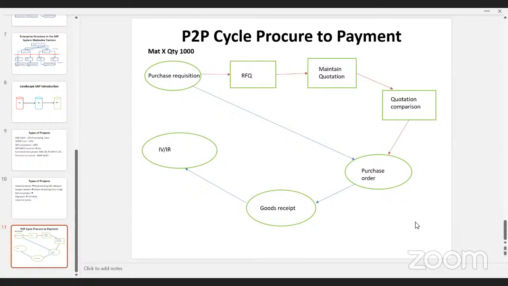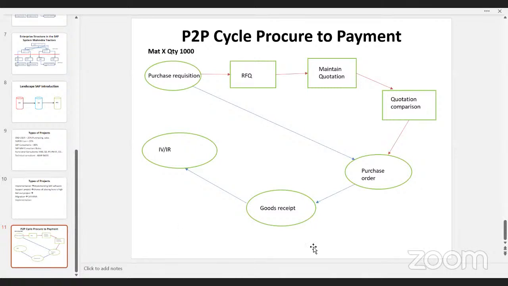So in that case, what will you do? You will change and purchase from a new vendor. In the market, who is the best new vendor? You have to inquire, right? So for that purpose, we have quotation processing. Not only that, whenever you are purchasing any material for the first time, meaning you never purchased that material before, in that scenario also you go for quotation processing.